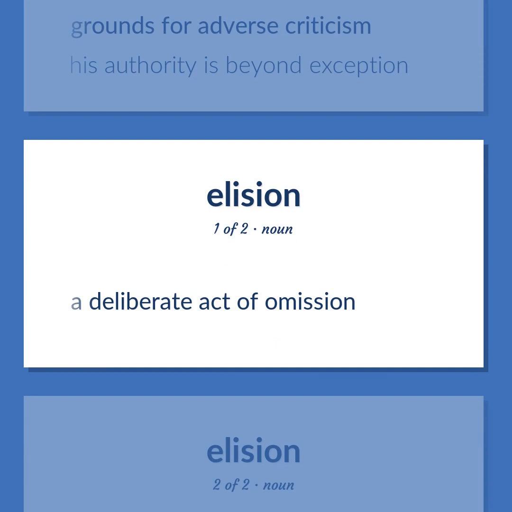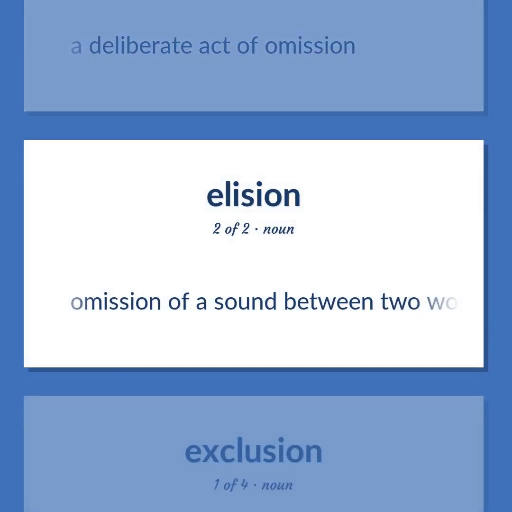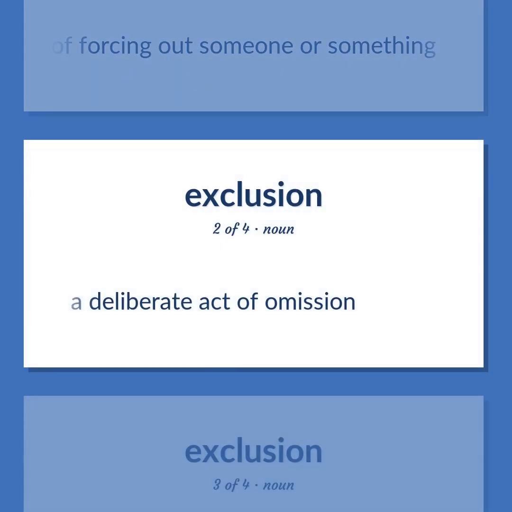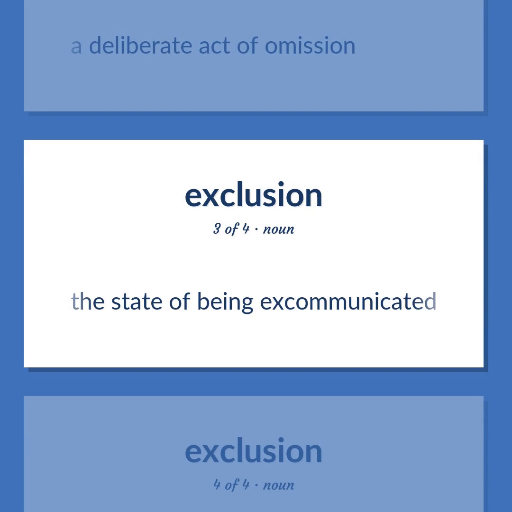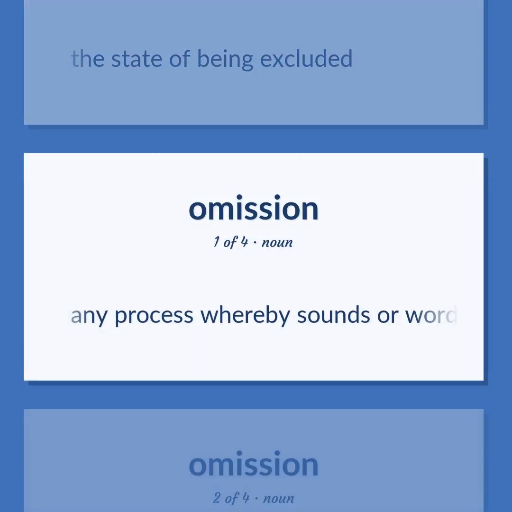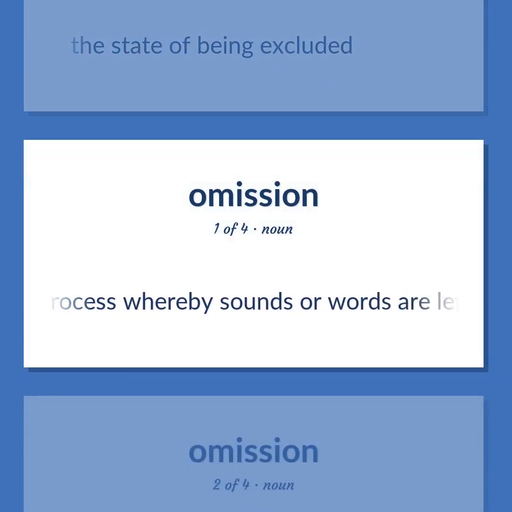A deliberate act of omission. Omission of a sound between two words, usually a vowel at the end of one word or the beginning of the next. The act of forcing out someone or something. A deliberate act of omission. The state of being excommunicated. The state of being excluded. Any process whereby sounds or words are left out of spoken words or phrases.